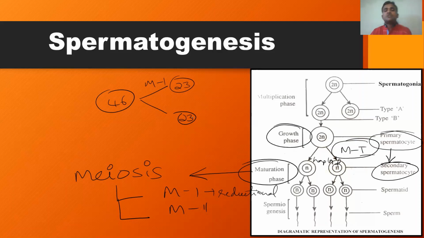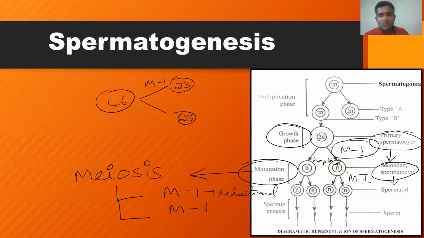This also consists of 23 chromosomes. So now the daughter cells are haploid cells, and these are called secondary spermatocytes. Now, both the secondary spermatocytes undergo meiosis 2, that means the second step in meiosis.